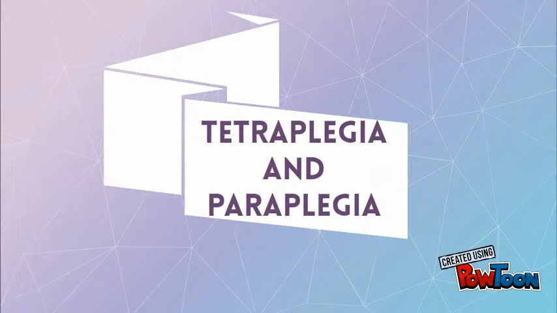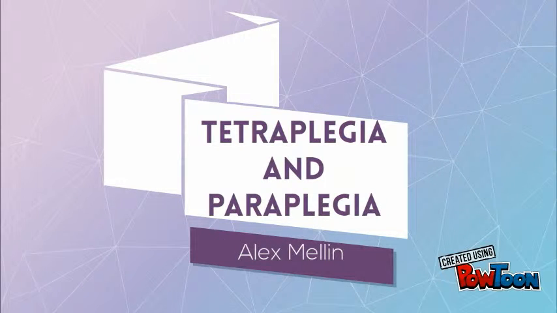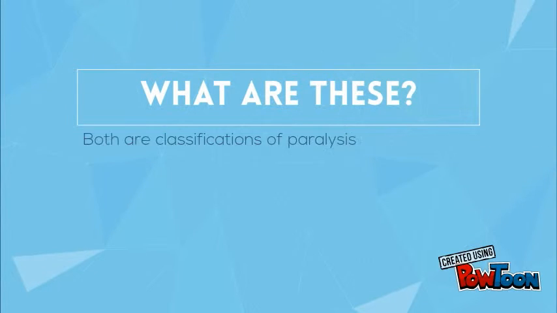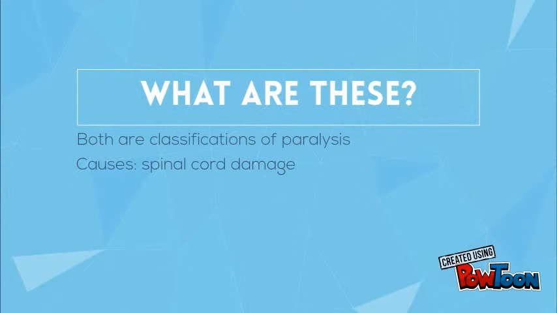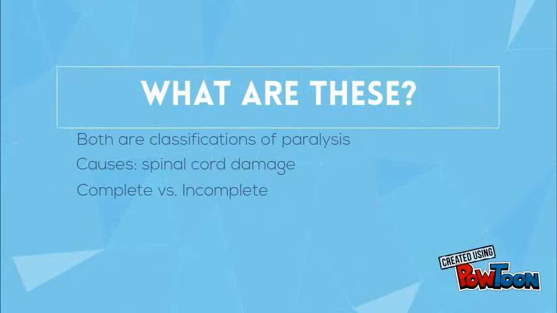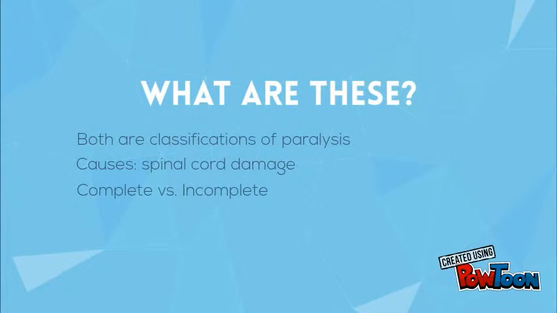Hi there. This video is going to be telling you all about tetraplegia and paraplegia. These two terms are both classifications for different types of paralysis. The cause of paralysis is spinal cord damage, and there can be incomplete and complete paralysis. These will be discussed later.